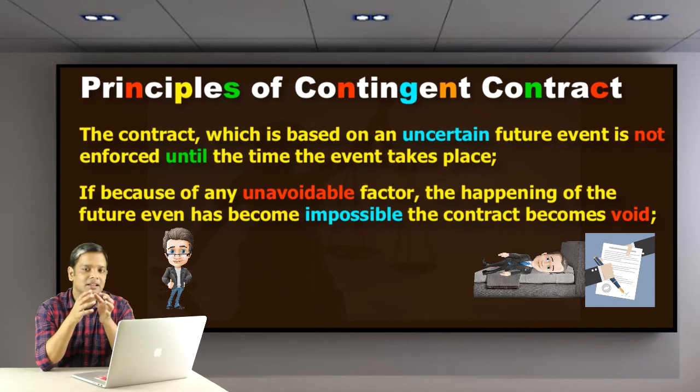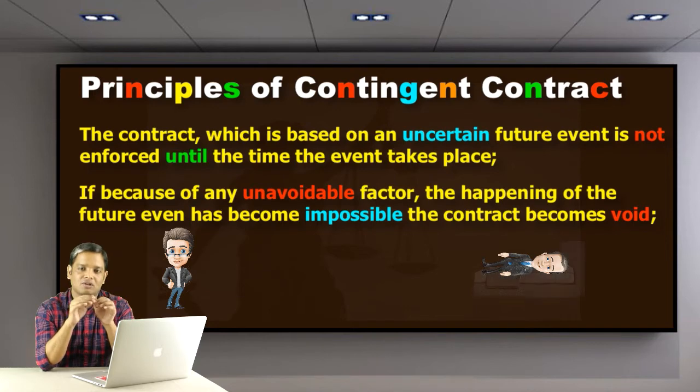Of course, his health issue is unavoidable and beyond his control. So in this condition, this contract will be void and no one can claim anything in this contract.